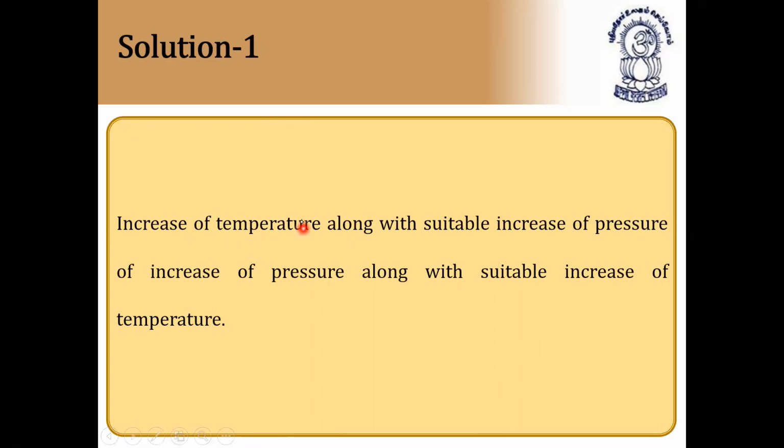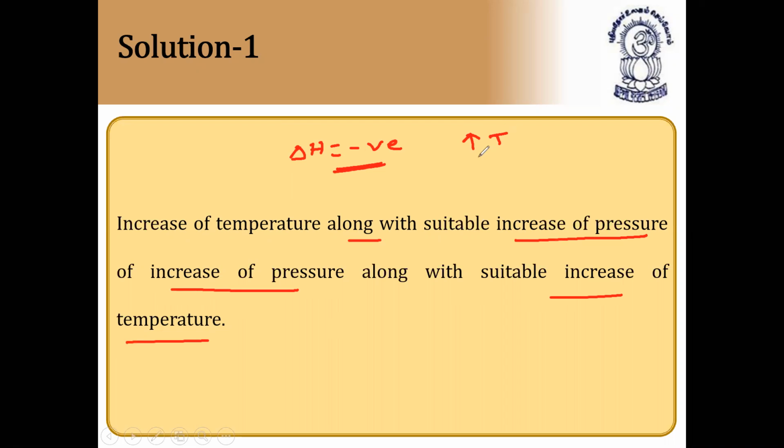Increase of temperature, since the reaction is exothermic. Since delta H is negative, because the given delta H value is minus 92 kilojoules, we increase the temperature along with a suitable increase of pressure. If you increase the temperature, what happens to that reaction? As the reaction is exothermic, high temperature favors the backward reaction.